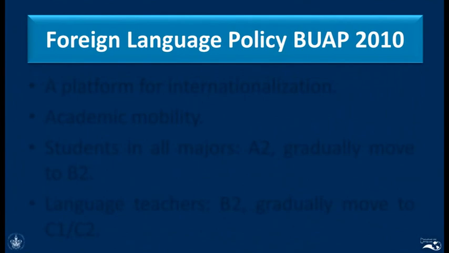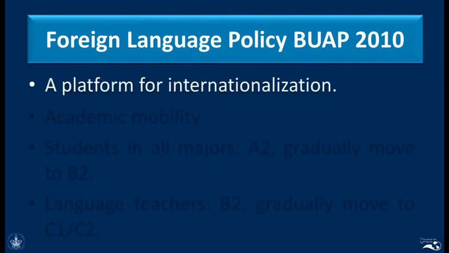Now, I will give you a specific example for you to see how the selection of tests and the different testing procedures can be useful for program evaluation, for program improvement. So, let me tell you about this. In 2010, the university decided to become international. So we developed, because I was part of the team, this foreign language policy at the BWAP.